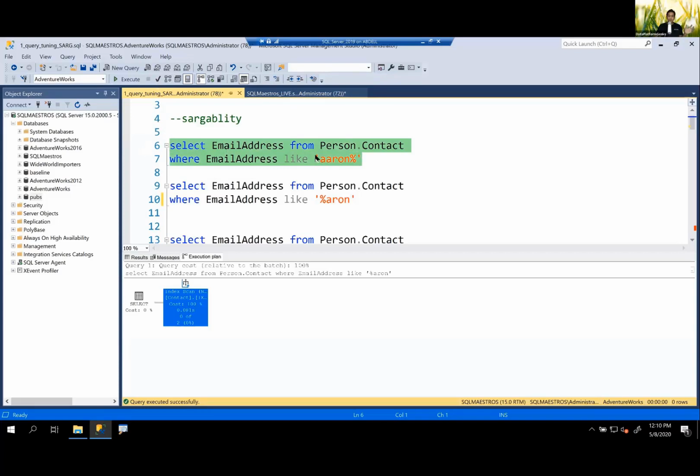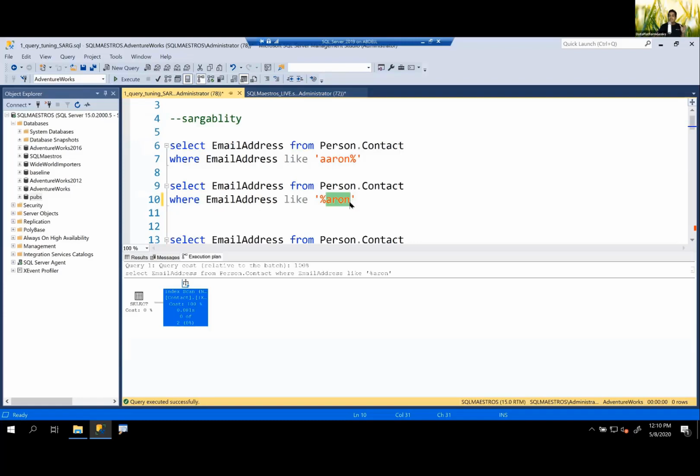But then what went wrong when you ran the second query? Instead of seeking, it is scanning. The answer here is, this is where this concept of sargability comes in. Your second query, where you put the wildcard character before the string, prefixing it, makes this query non-sargable, which means the search argument here, Aaron, is not being used by the index for seeking.